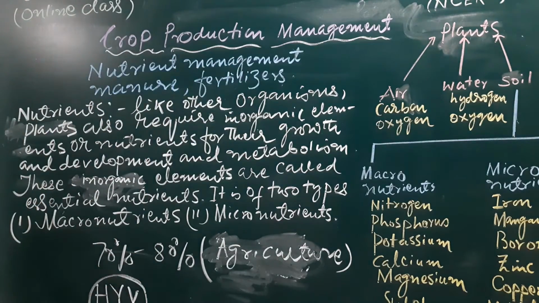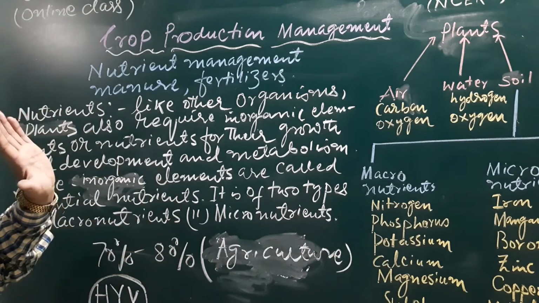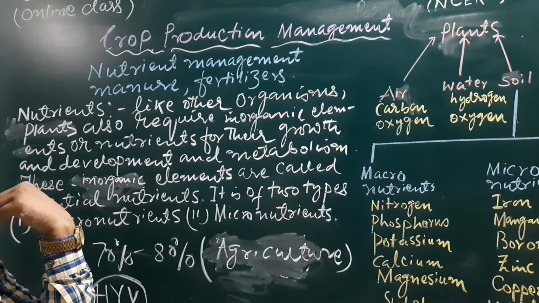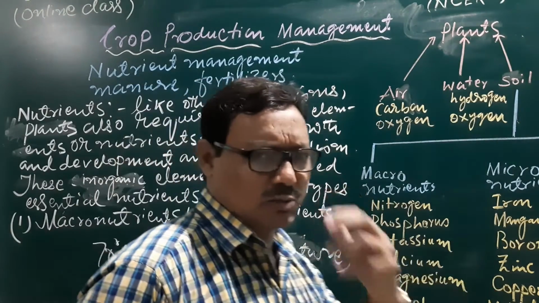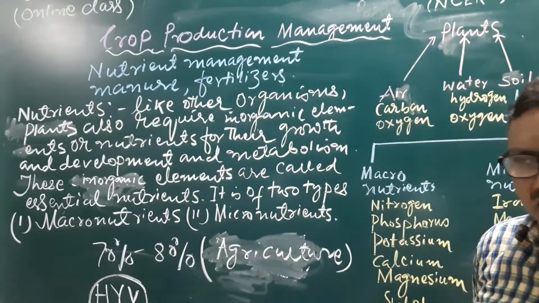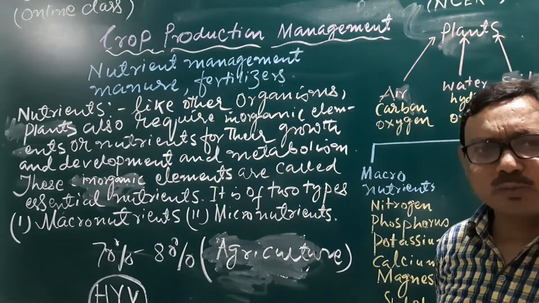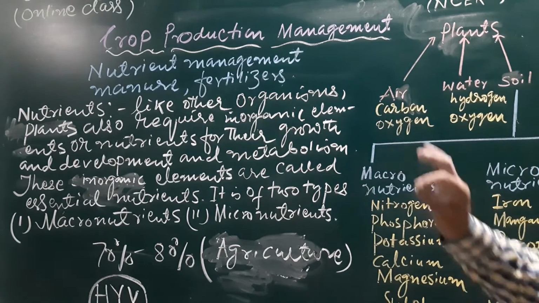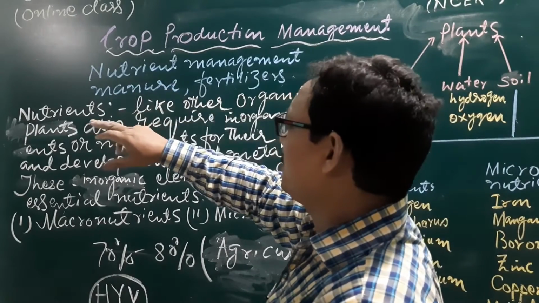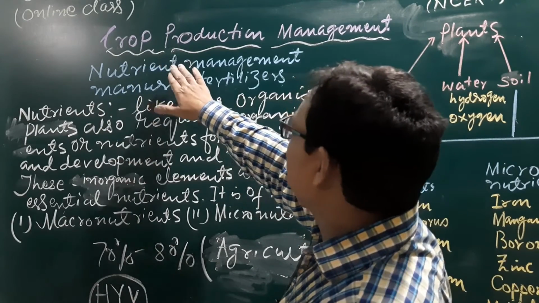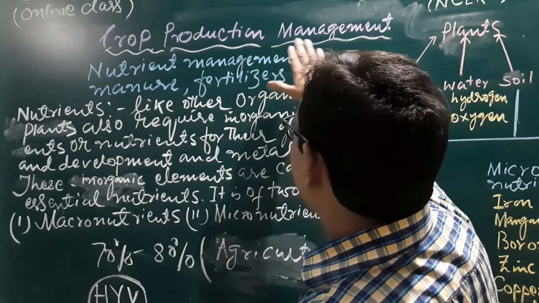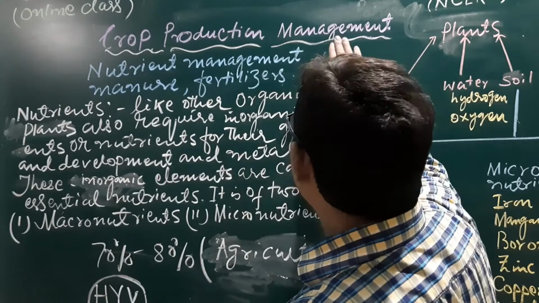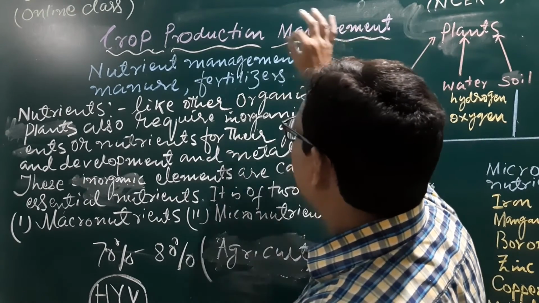They may be able to purchase, and if they give good input, there is a good output also. But if there is a low input, there is a low output. That is why there are some things which are essential to know: how we achieve in this field, how we manage our crop production, how to manage crop production in a good manner.